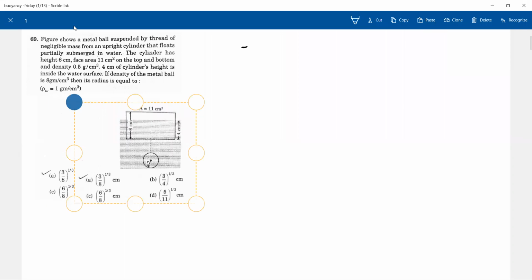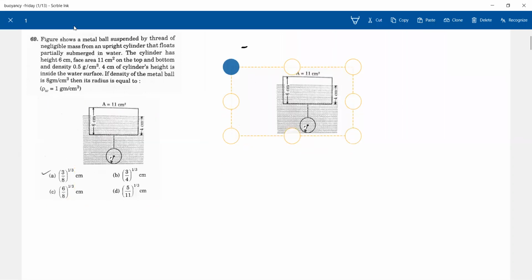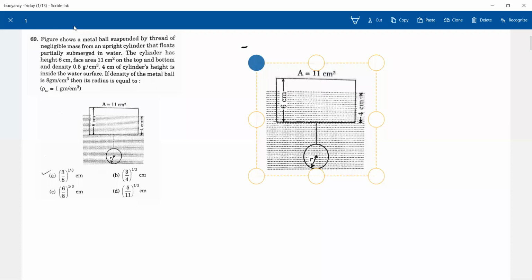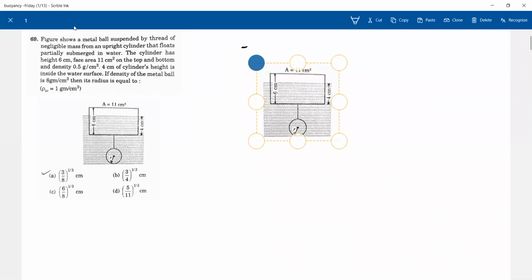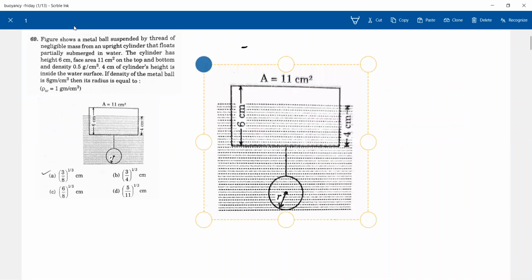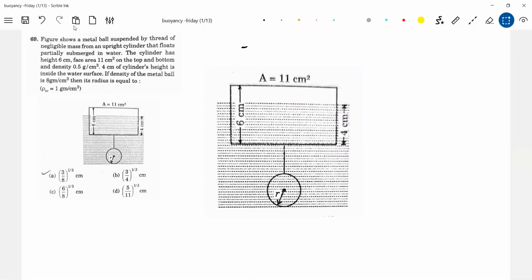Diagram straight away. So what are the forces that will be acting? The tension force. Or first I'll start with the weight of this. Here also liquid is present. Later on I'll shade everything.